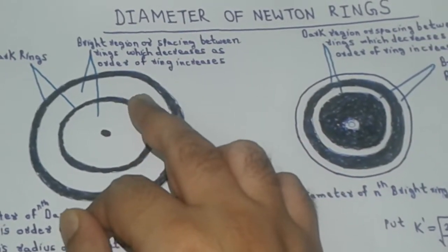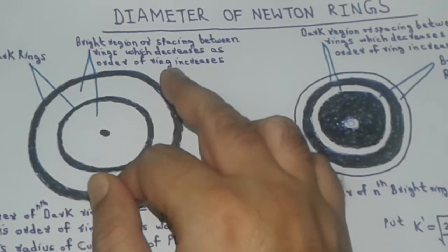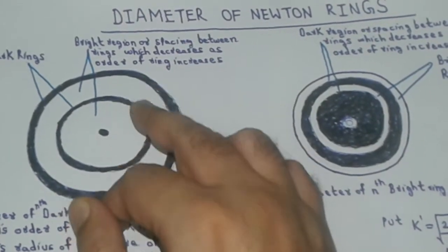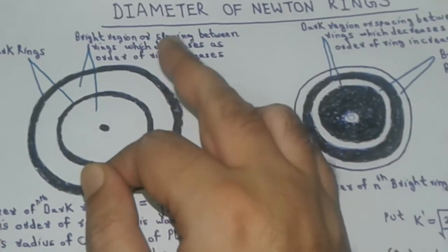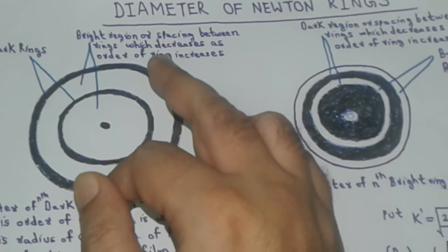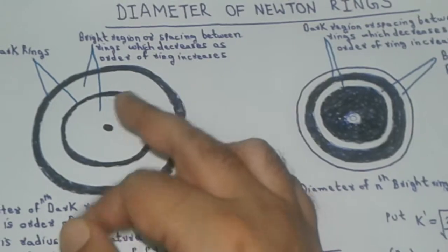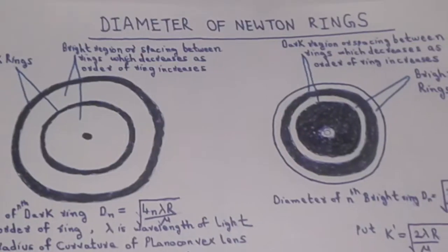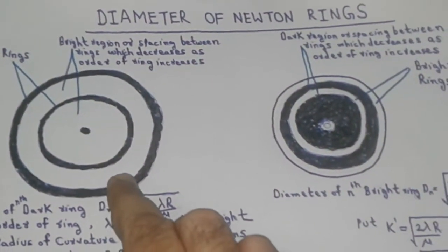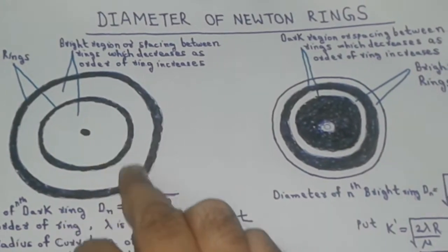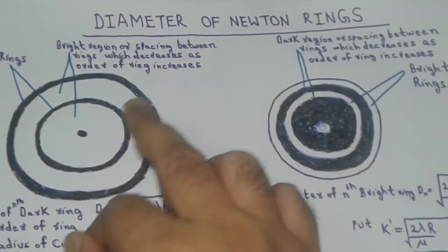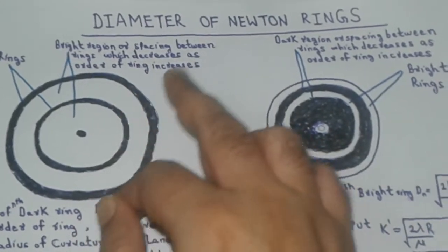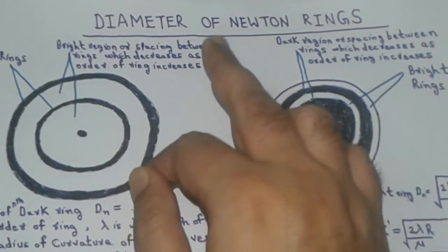In other words, as we are moving from first ring to second ring to third ring and so on, the rings are coming closer and closer to each other. From the figure it is also evident that the thickness of the dark ring is equal, and this thickness of the dark ring always remains equal irrespective of the order of the ring.